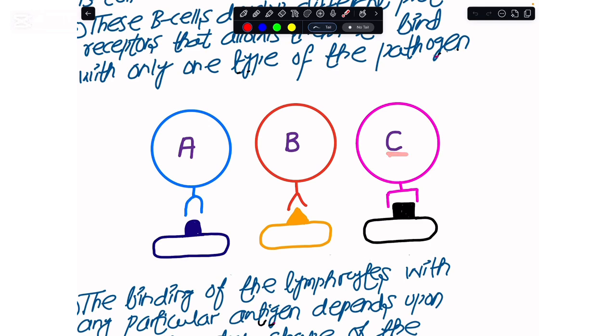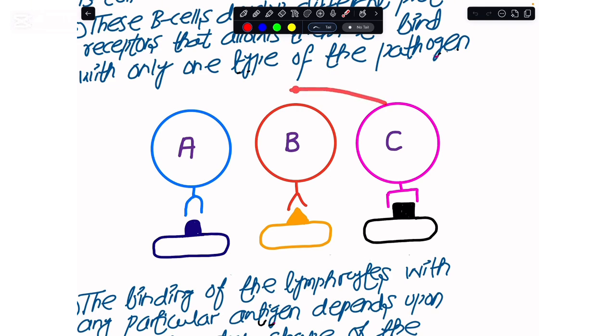Likewise, for this last lymphocyte that I have drawn for you, this again has a spatial structure of its own protein receptor. So this means that this lymphocyte would only be able to bind with this pathogen or antigen, and B would go with this, and C would go with this. Here I must clarify that A, B, C do not mean the type of lymphocyte. These are just different lymphocytes having different protein receptors.